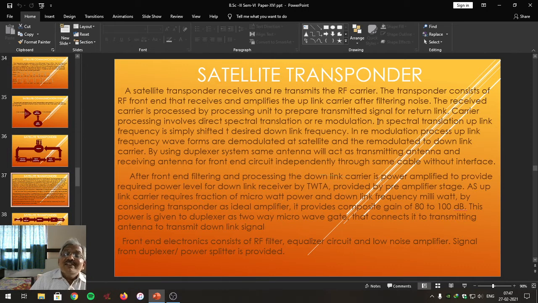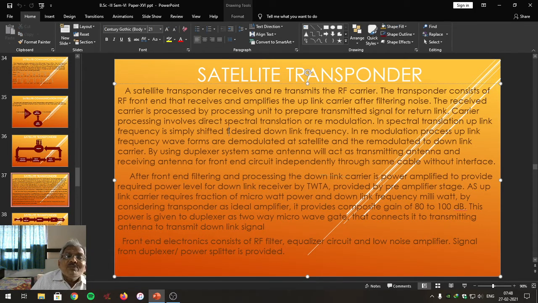The signal is converted from uplink frequency into the downlink frequency. In spectral translation, the uplink frequency is simply shifted to the desired downlink frequency.